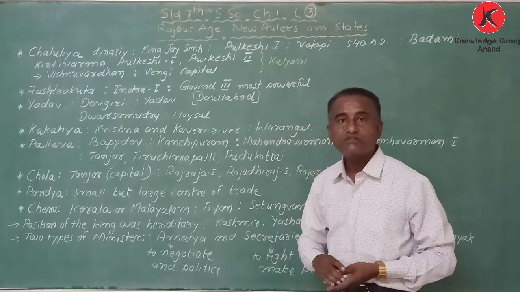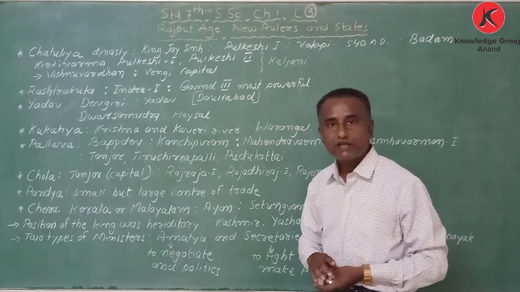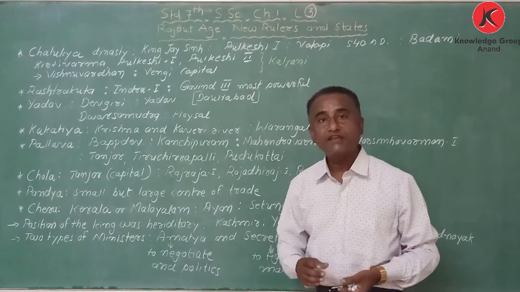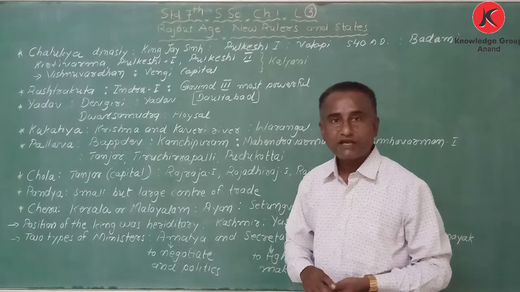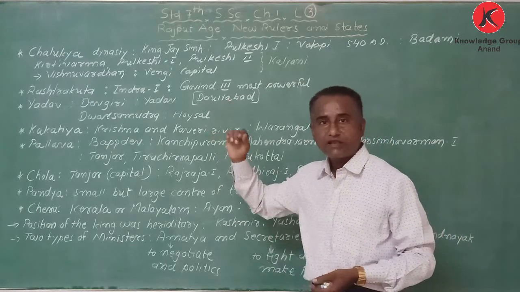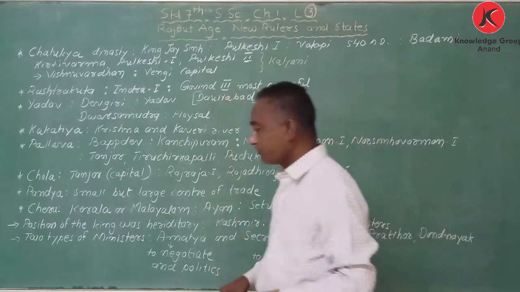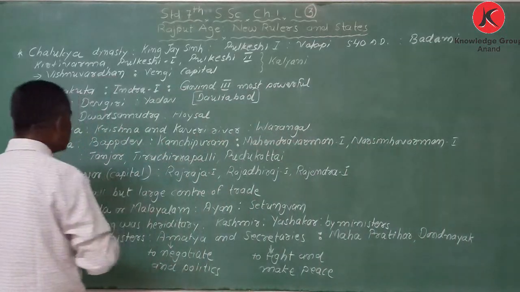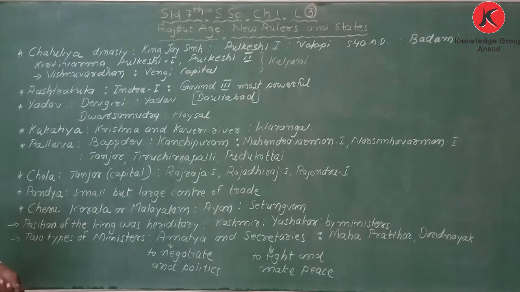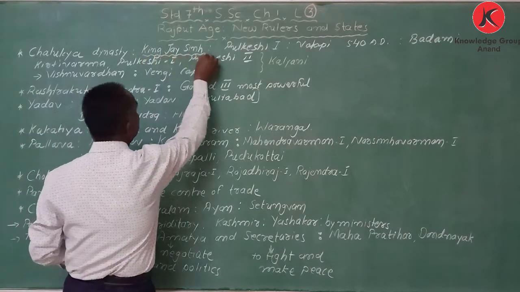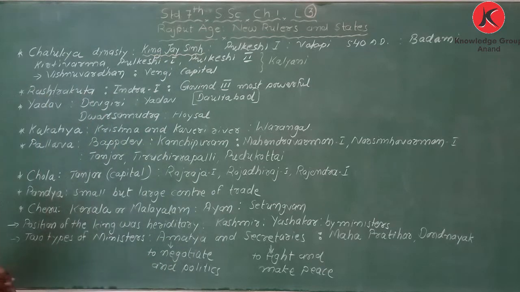First one is about the Chalukya dynasty. My dear student, in the book you will get many things, Vengi Chalukyas, then Chalukyas. No problem, one by one I am going to explain. Now the Chalukya dynasty. Who was the founder, who was the first king? King Jai Singh was the first king of the Chalukya dynasty.